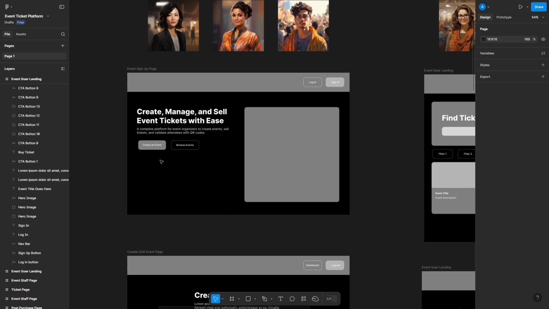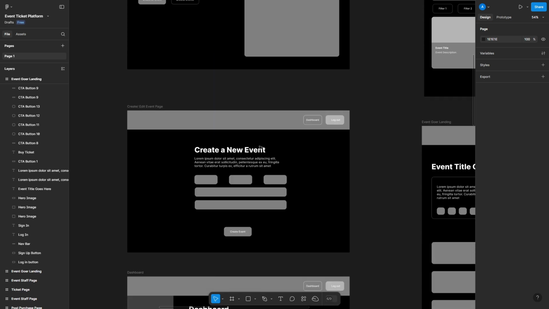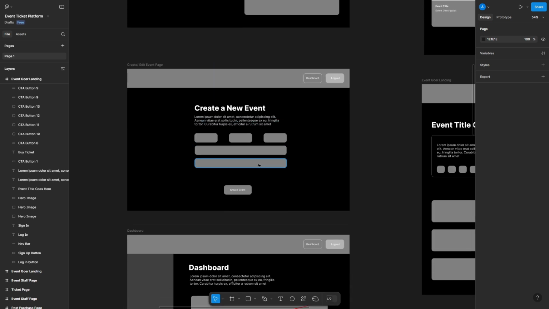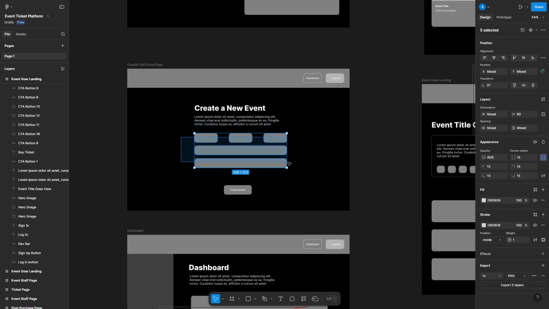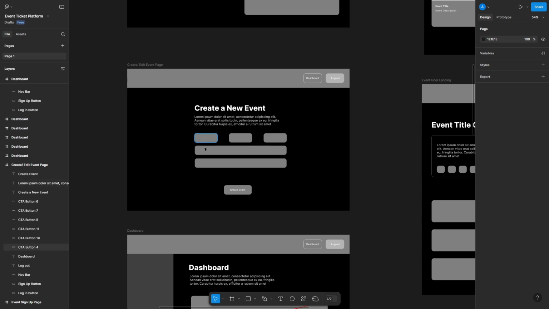So a user can either hit this landing page, log in, hit create event, sign up, but I've included this just for completeness. So let's assume that one of our organizers has signed up, logged in, and they're able to go to their dashboard where they can create a new event. Now I imagine this being a form where the user can input all of the information that they need to create an event. So that's going to be the venue details, that's going to be the pricing, that's going to be the different ticket types, etc. It's all going to be on this form, which is at the moment just represented by these different boxes. But once we model our domain a little bit further, we should understand exactly all of the different boxes, inputs that we need to put on this page.